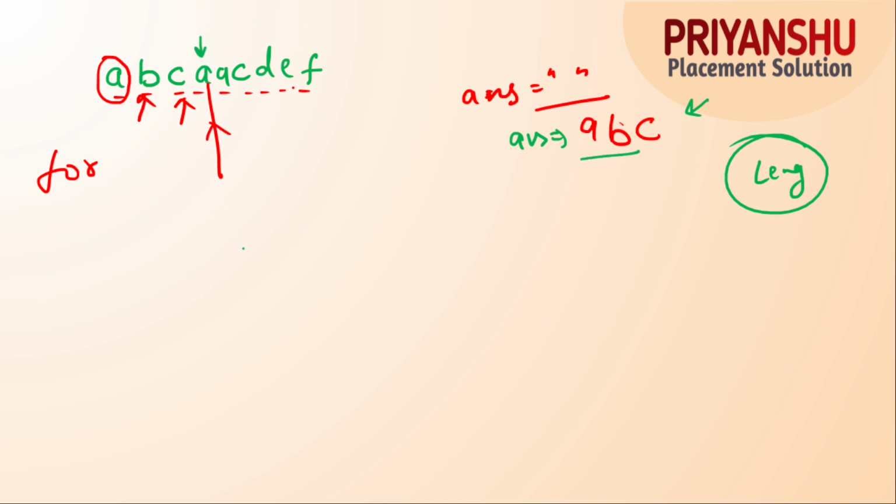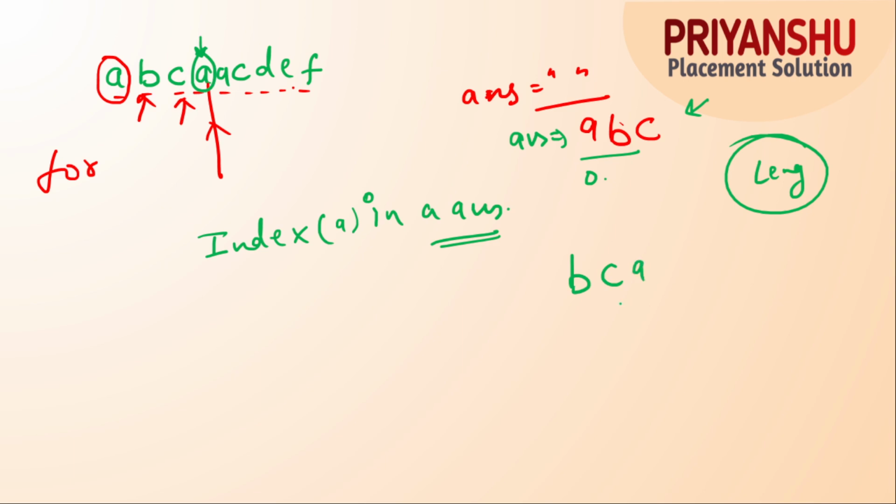So what I will do, I will check the index of the given alphabet, that is A. I will check the index of A in the answer string, guys. We checked in the answer string and we got the index, that is 1. So I will take the remaining string from left to right, so I will get B and C, and I will add the current character. Current character is nothing but A, so I will add the current character, that is A, in the string.